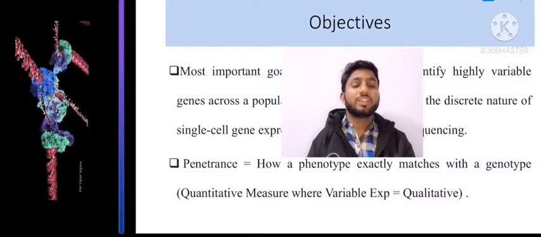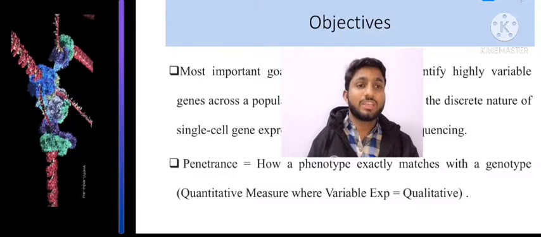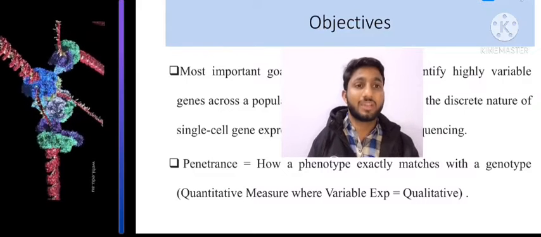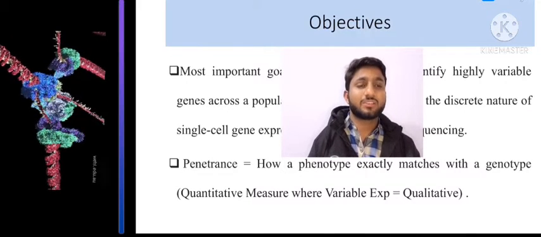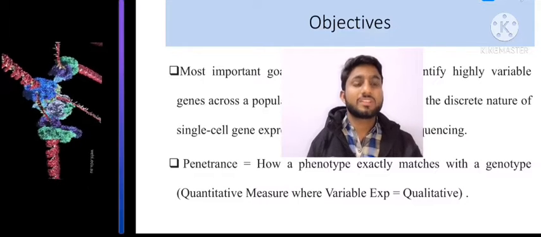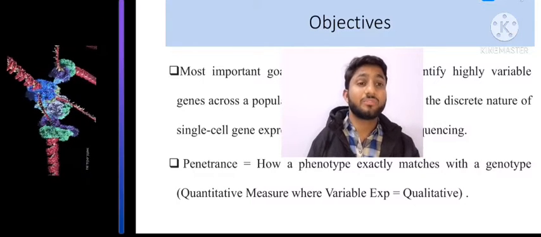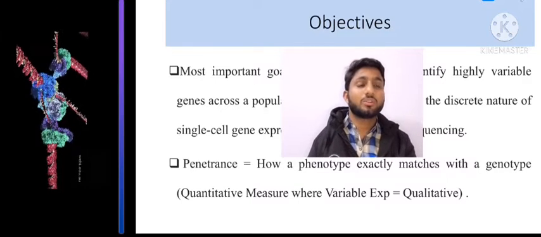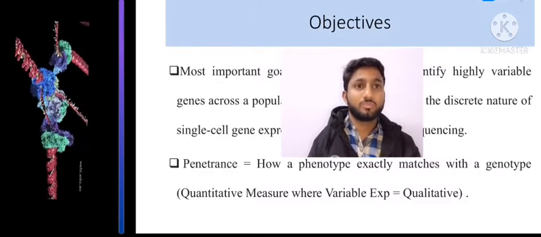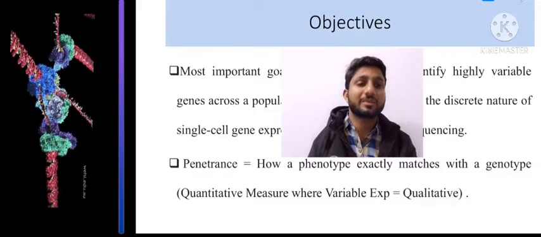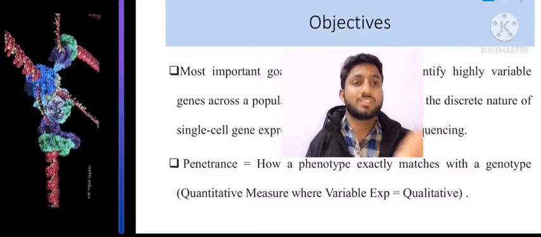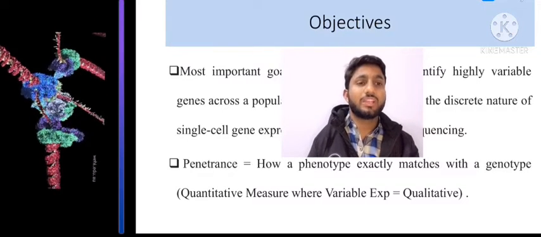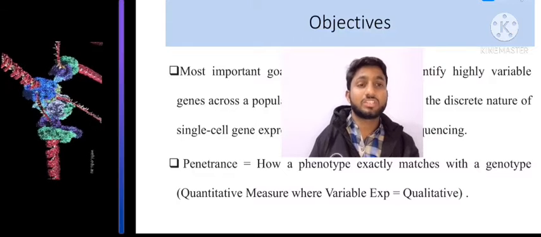Okay, whereas in variable gene expression, what actually happens is that there are qualitative effects observed, because genes are expressing themselves in a varying fashion. That's why we don't go for the quantitative measurement of the visible effects, so we will be going for the qualitative aspects in case of variable gene expression. So these are some of the objectives we usually achieve while studying variable gene expression in a cell.